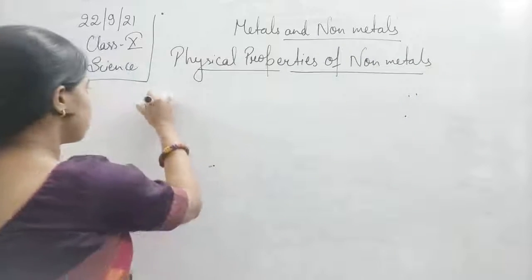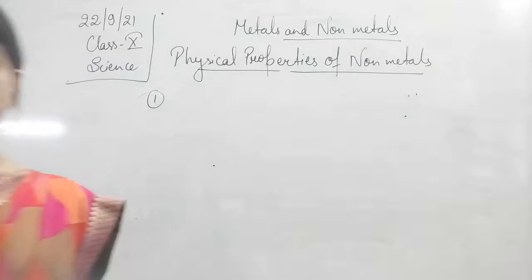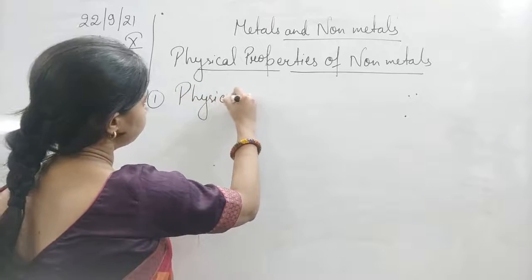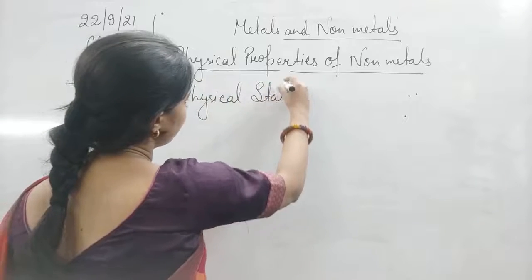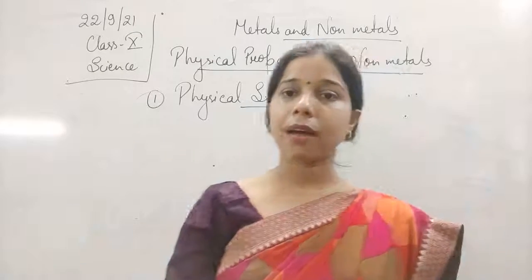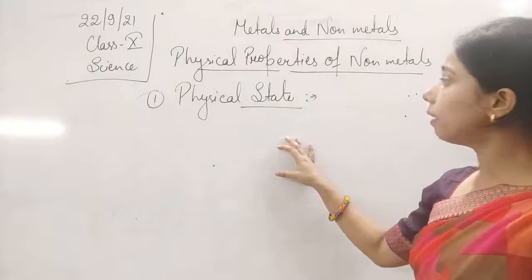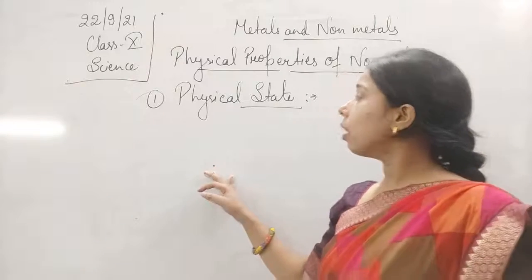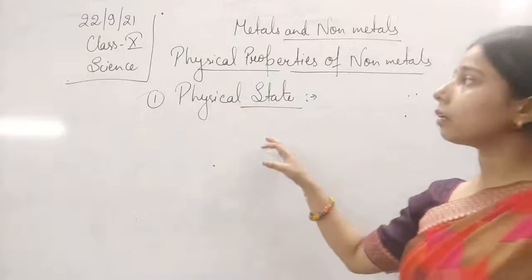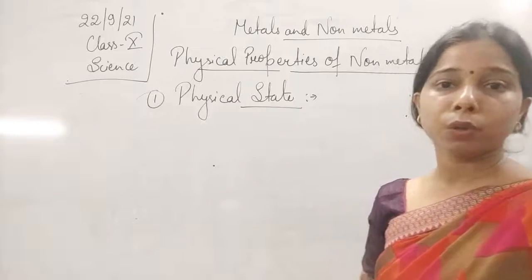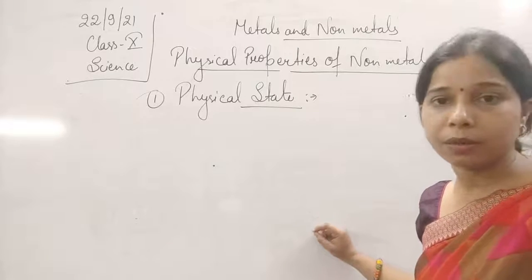Non-metals. The first physical property is the physical state. In case of metals, students, we have seen that normally metals exist in the solid state. Most of them are in the solid state. The exception is mercury. Mercury at room temperature exists in a liquid state.